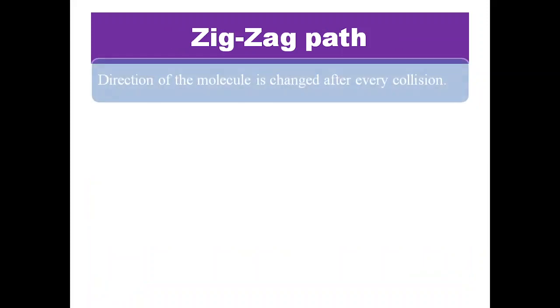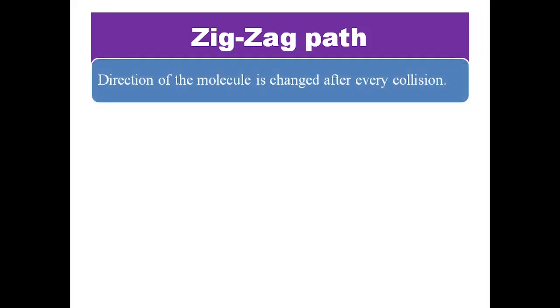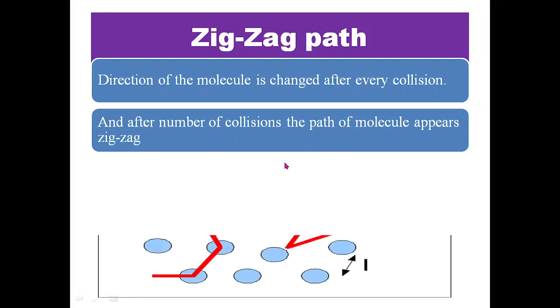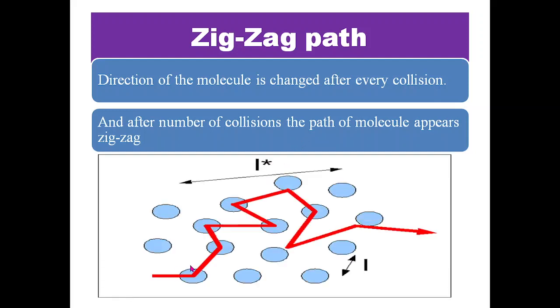Now we can show that the path of the molecules is a zigzag path. The direction of a molecule is changed after every collision, and after a number of collisions the path of the molecule therefore becomes zigzag like this, as shown in the diagram.